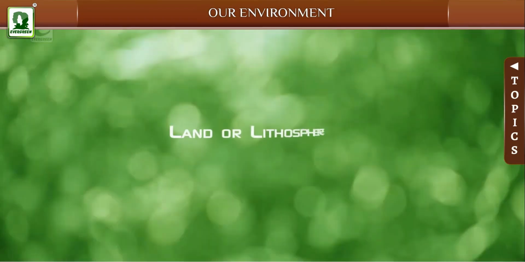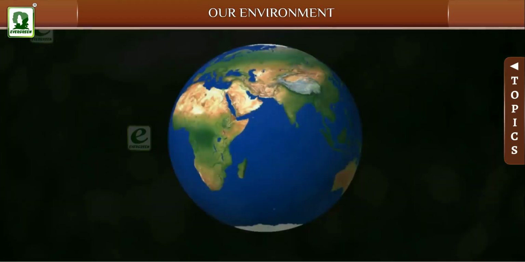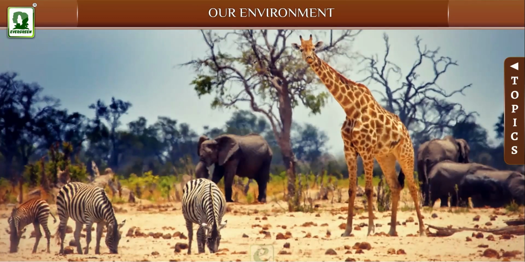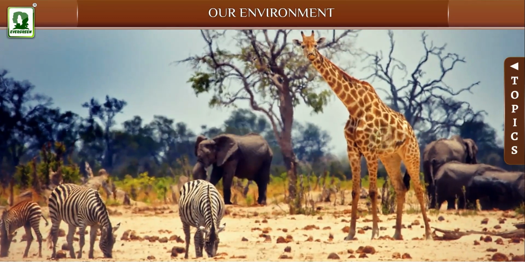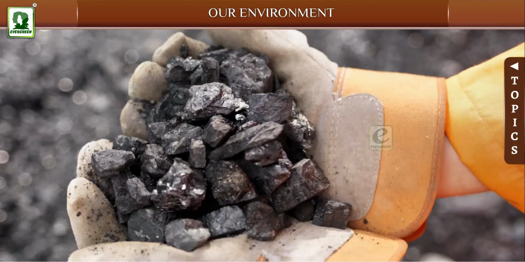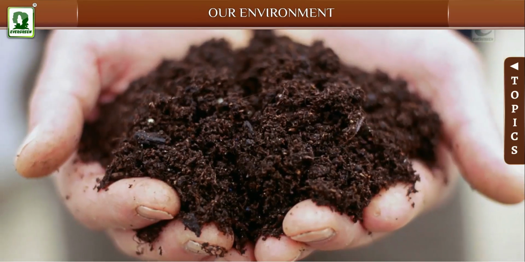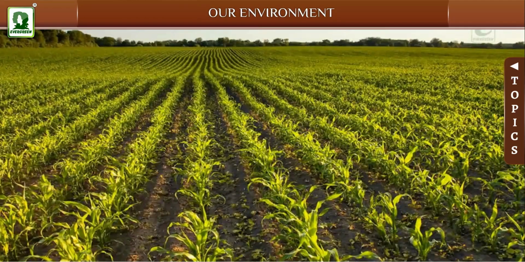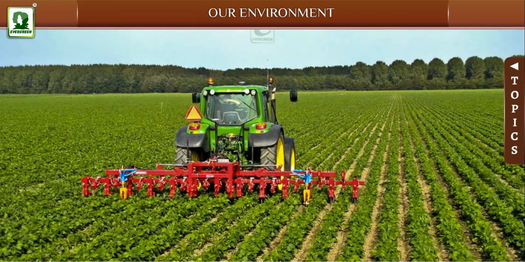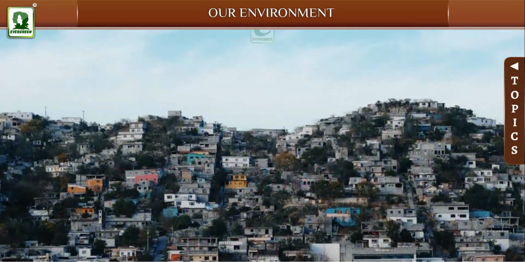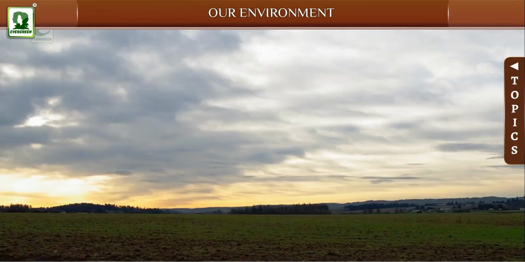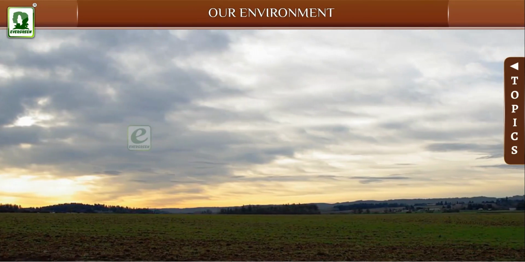Land or lithosphere. It is the outermost solid crust of the earth on which human beings, plants and animals live. It consists of rocks, minerals and soil. The soil cover supports all kinds of life, human, animal and plants. It provides land for agriculture and human settlement. Landforms like mountains, plateaus, grasslands and plains are found on lithosphere.